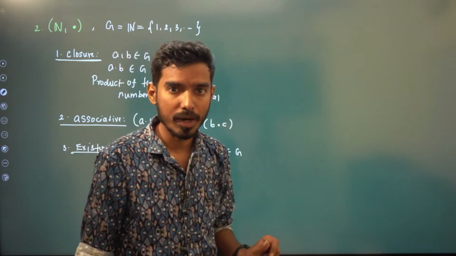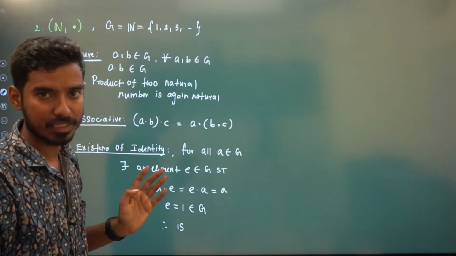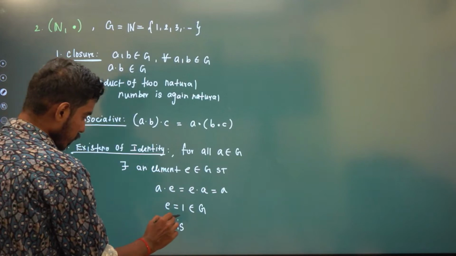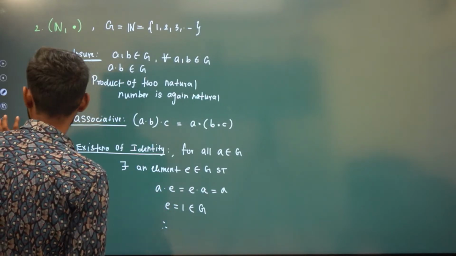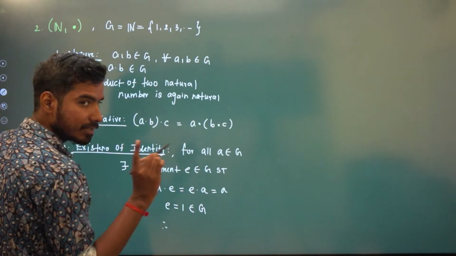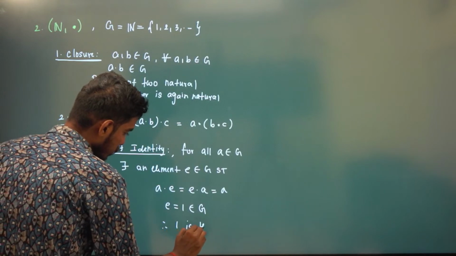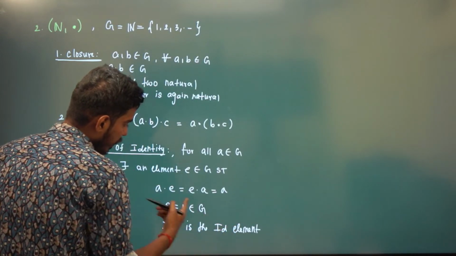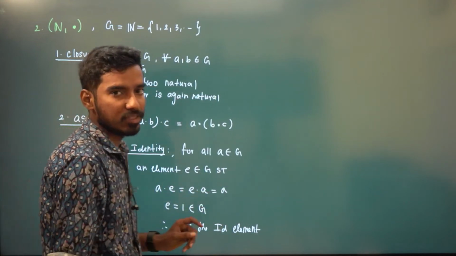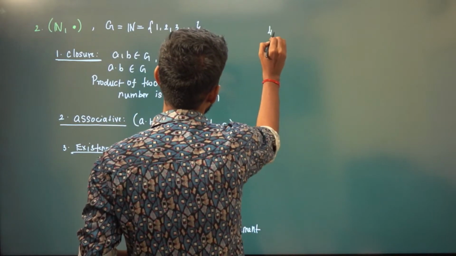That means e has to be 1 if your system is a number system and your operation is multiplication. The ID element is always unique; we will prove all those. So 1 is the ID element, because if you take e to be equal to 1, it satisfies this definition. So it has an ID element.